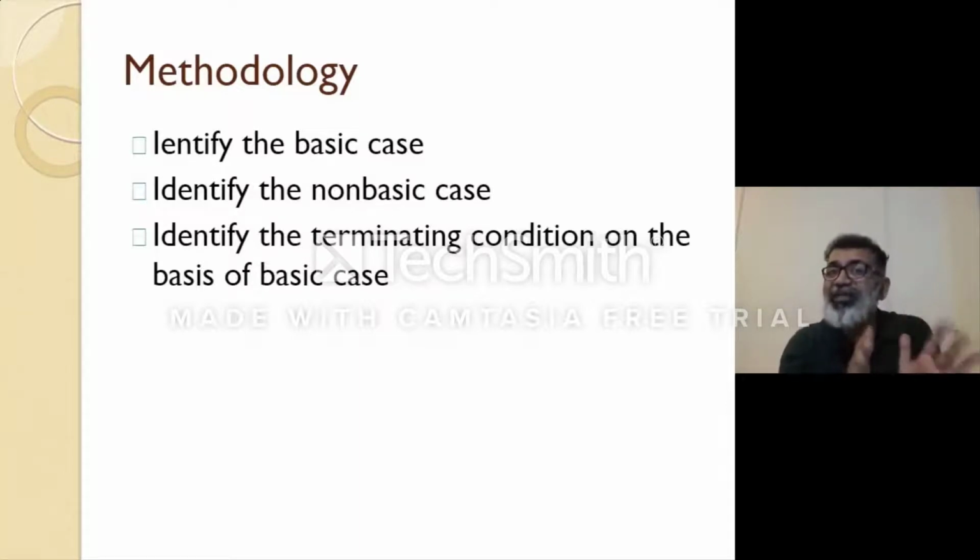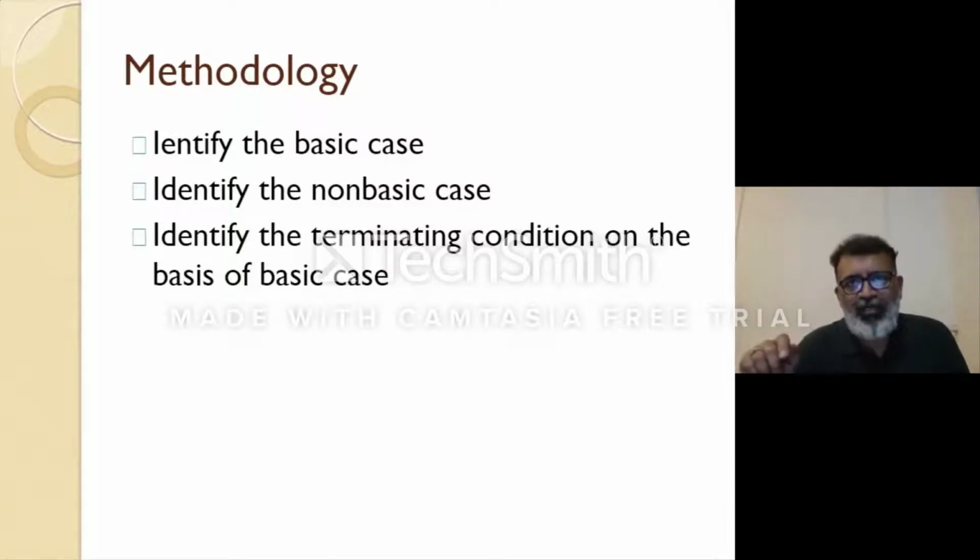So 1 is the basic case, and on that basis the condition is decided. Identify the non-basic case: n factorial is equal to n into (n minus 1) factorial. So this (n minus 1) factorial becomes the non-basic case. These are terms which are used in the industry and you should know them.